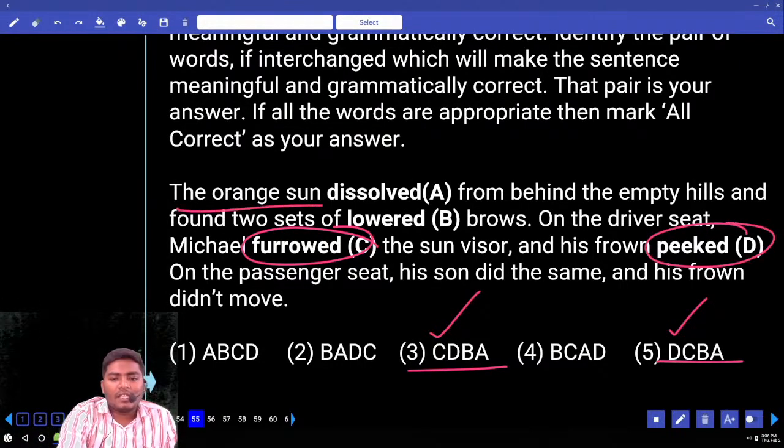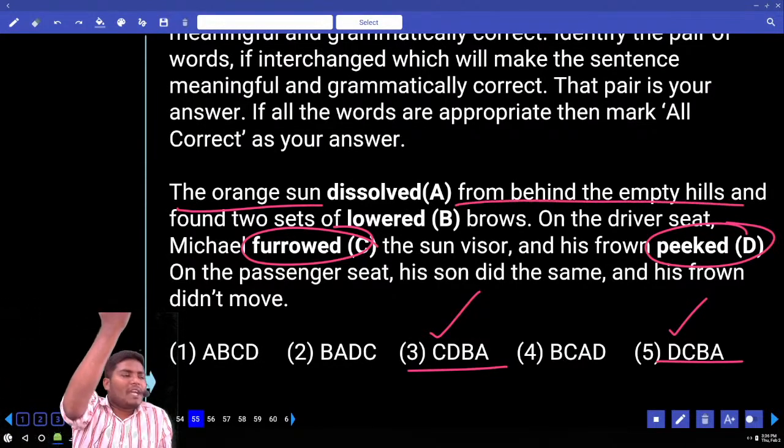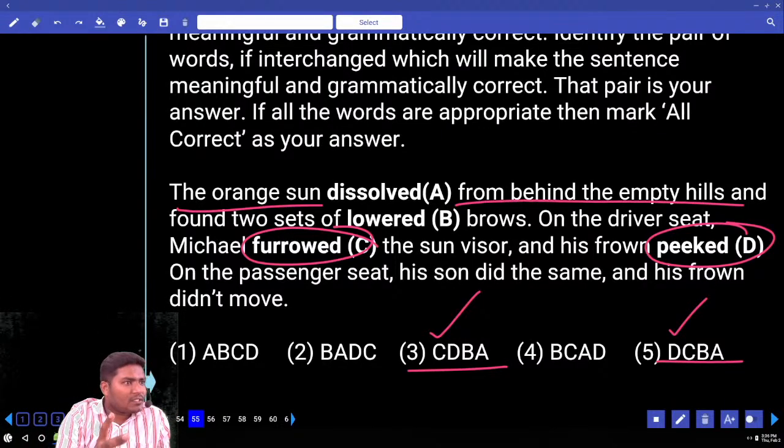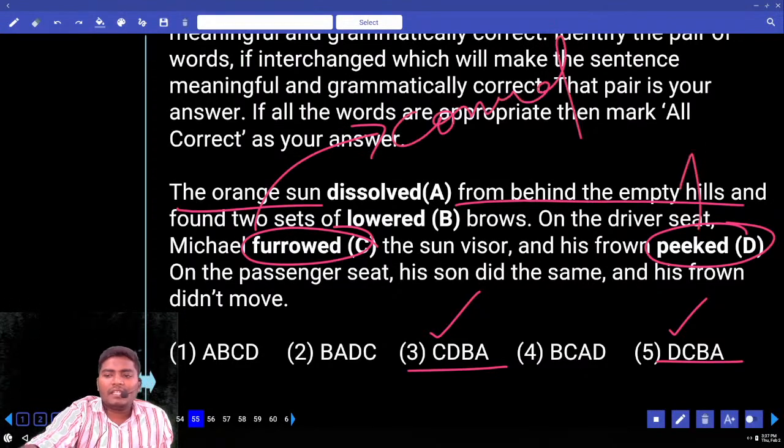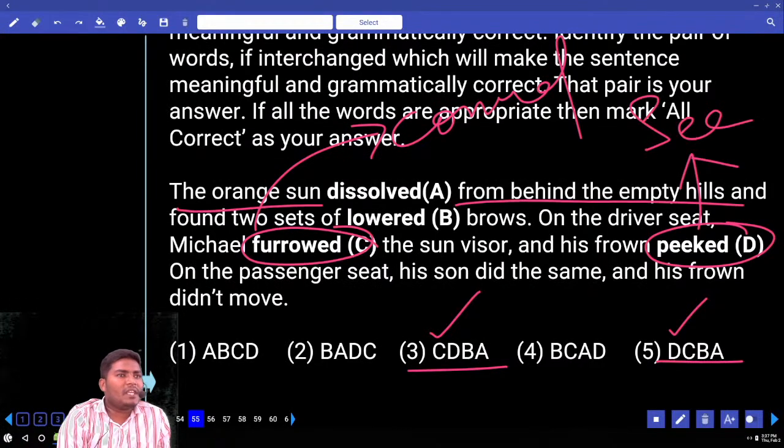The orange sun dash from behind the empty hills. Sun is coming up or going down. In these 2 ways. Now what is the word that can use here? What is forward? Forward is nothing but covered. Peaked, in the sense, basically the general meaning of peak is nothing but see.